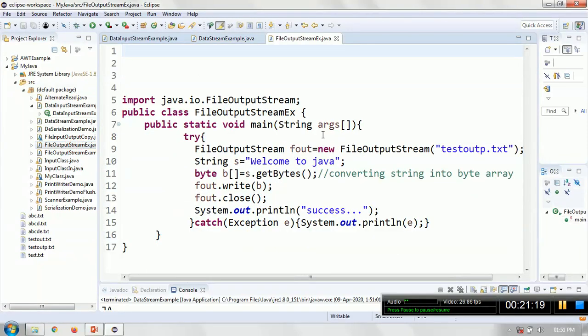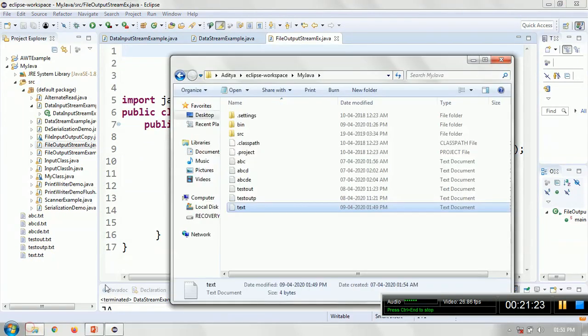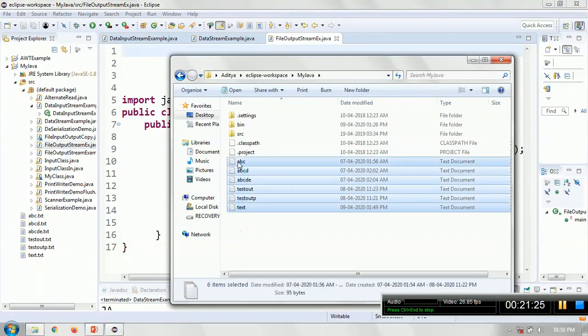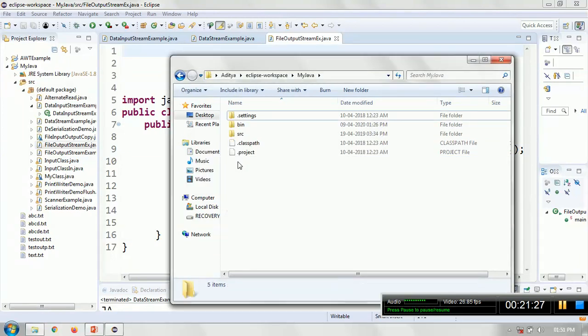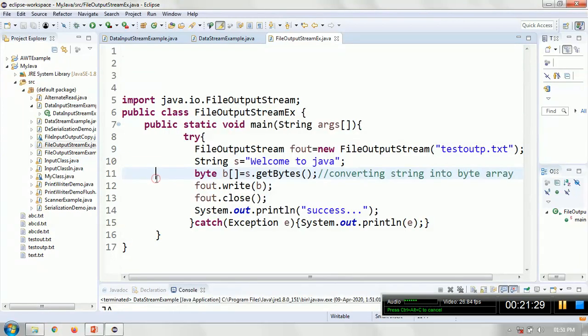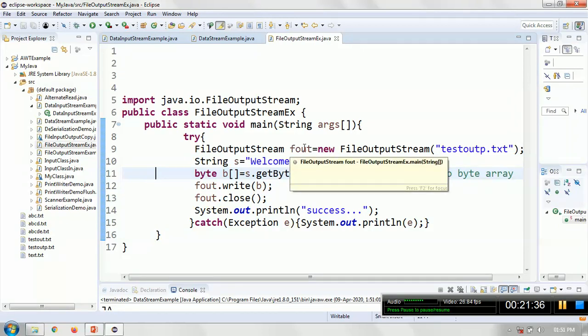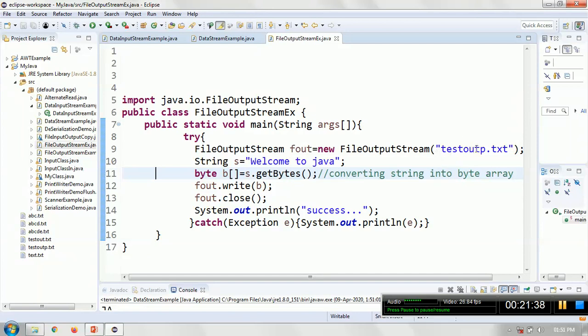output stream. Now, we'll delete all these files here so that you have clarity, because it is an output stream. It will create a file and then store the data. So first we will try. This is the file output stream fout object, and the file name is testout.txt. I am passing a string. The string is "welcome to Java".